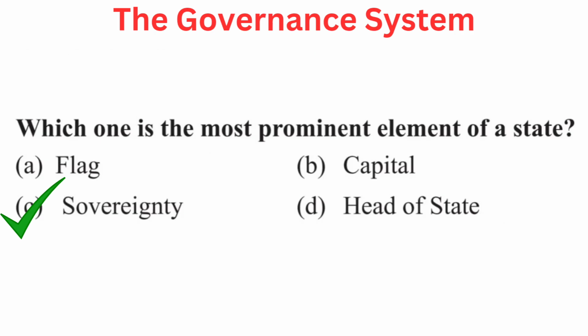Your question is, which one is the most prominent element of a state? Your options are A. Flag, B. Capital, C. Sovereignty, or D. Head of state. Right answer is C.